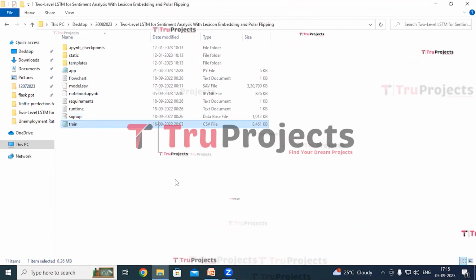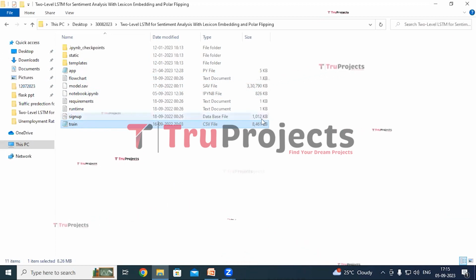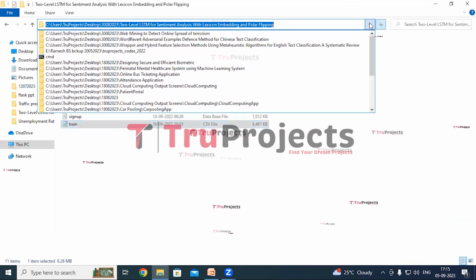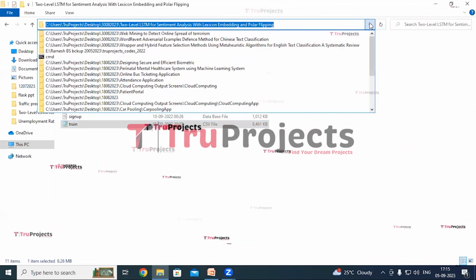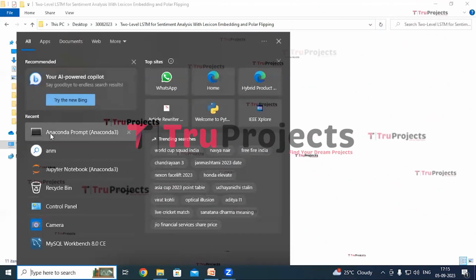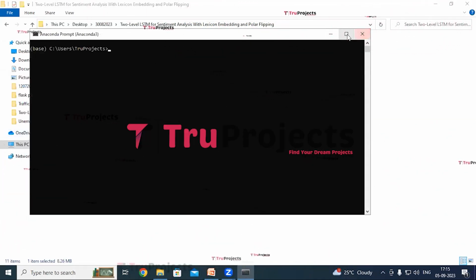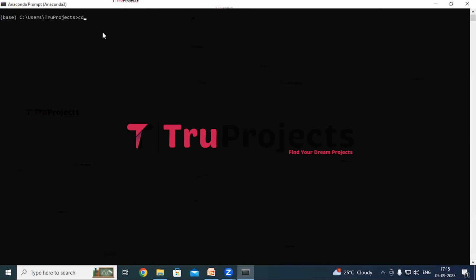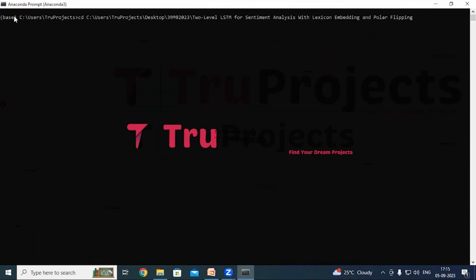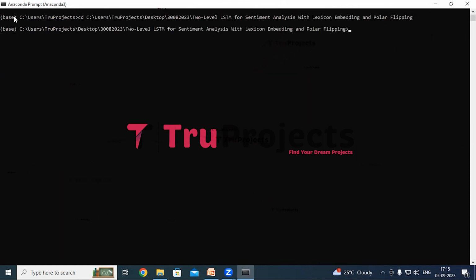Now copy the path of the code folder from the address bar of the file explorer. I'm copying it. Open the Anaconda prompt. Use the cd command followed by space and paste the copied path here. And hit the enter button. So this command is used to change the current directory to the code folder's path.